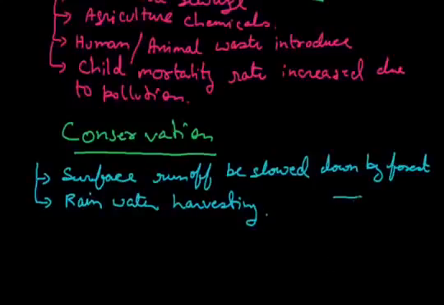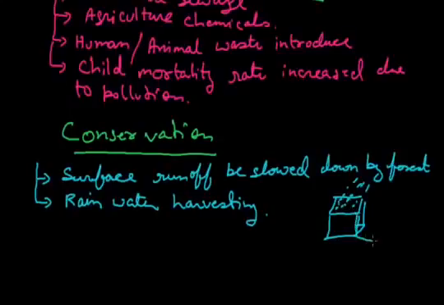Rainwater harvesting, I think, is clear to you. This is our home. When rain comes on the roof of the house, we collect that water and with the help of a pipe send that water into the tanks which we made under the surface of the earth, and this is how we save this precious water.